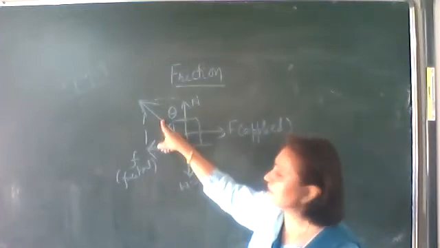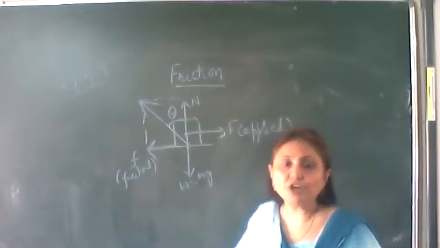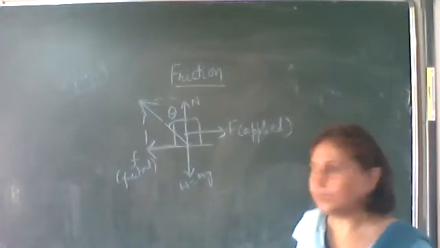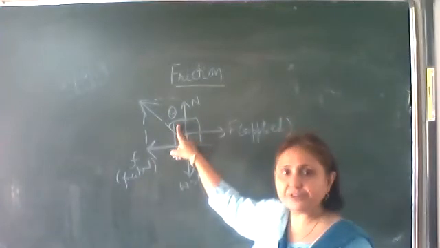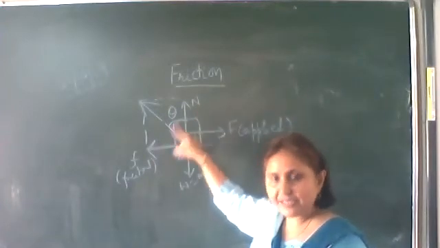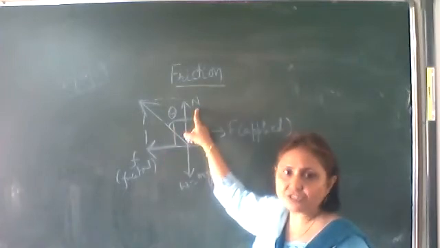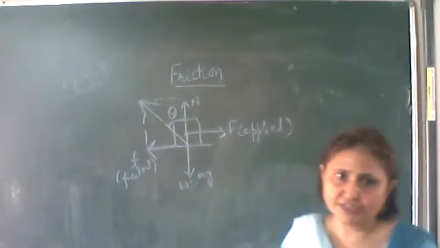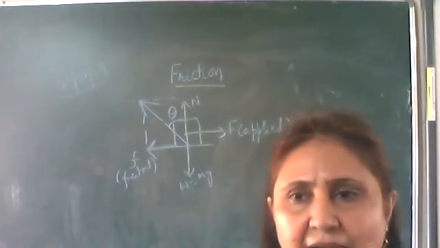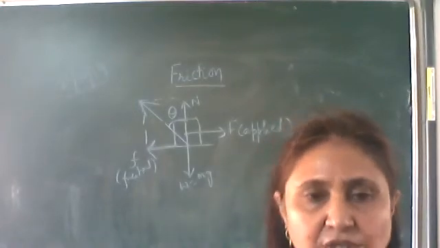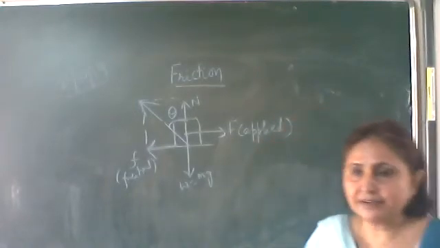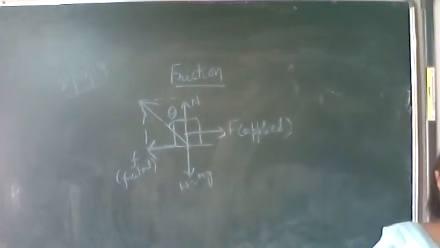This is the resultant of what? Normal reaction and frictional force. So the angle enclosed between the resultant of the frictional force and normal reaction, and the normal reaction, this angle we call the angle of friction. Okay, so make this figure and write down what is angle of friction.